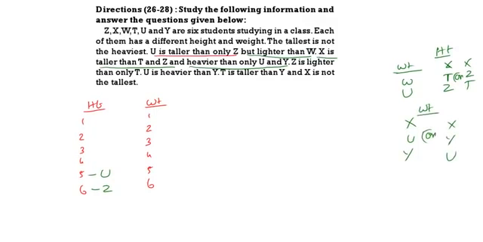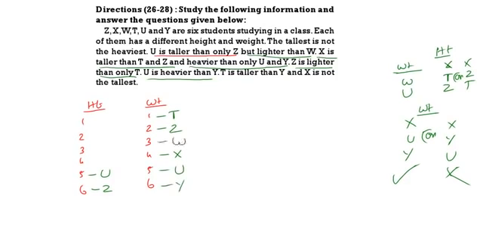Then Z is lighter than only T. Z is lighter than T. And U is heavier than Y. U is heavier than Y means this is wrong, this is correct. XUY. So what is the remaining person? W. W will come in the third place. So we completed the weight.